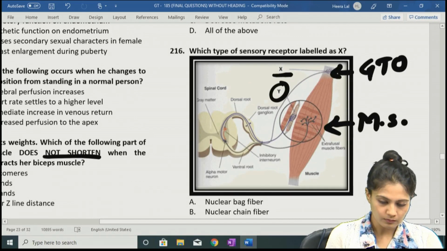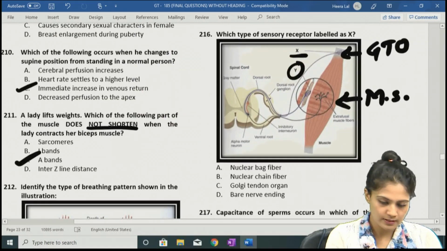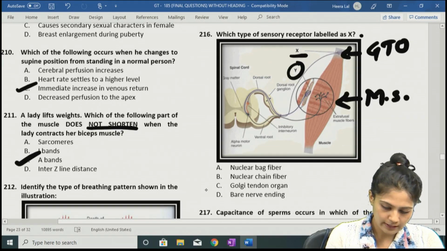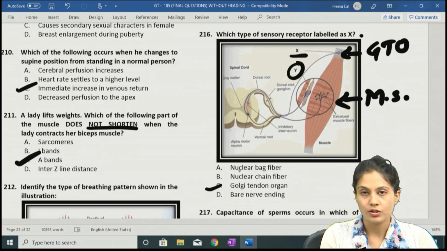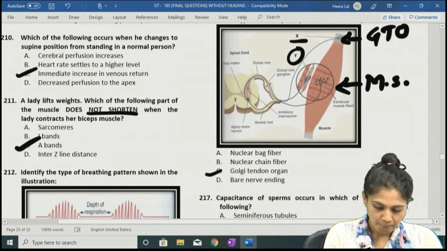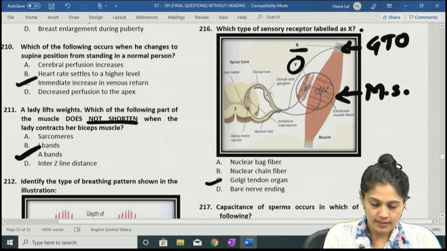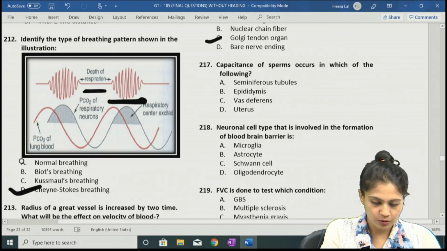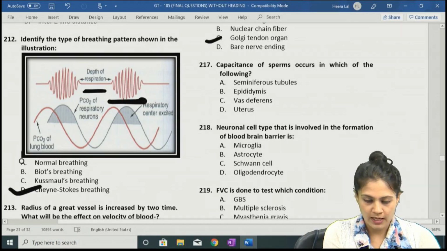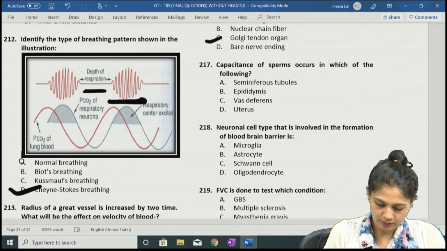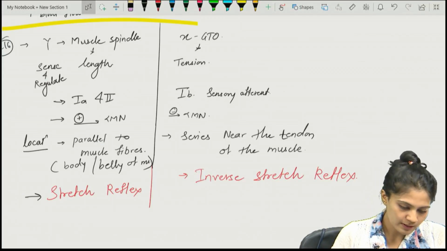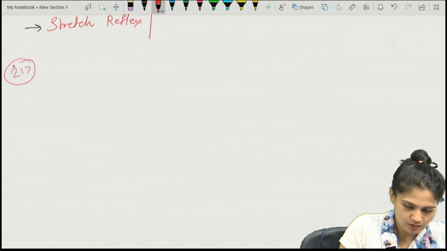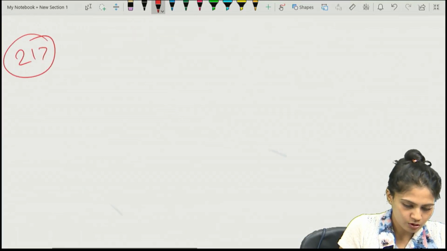So they ask about the sensory receptor labeled as X. We already discussed that X is nothing but the Golgi tendon organ. So the answer to question number 216 is option C, Golgi tendon organ. Let's move to the next question: capacitance of the sperm occurs in which of the following? Again a repro question. You must be knowing the answer to question number 217. Let's discuss it in short.